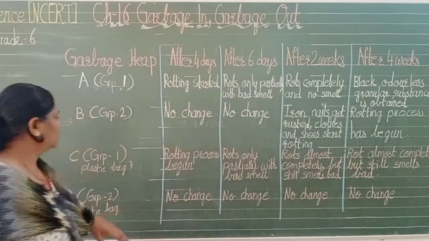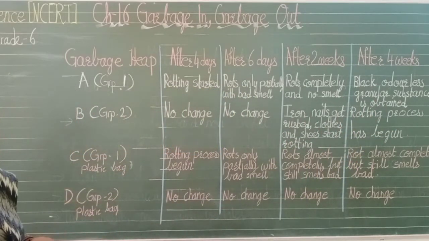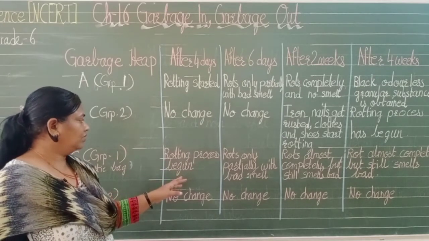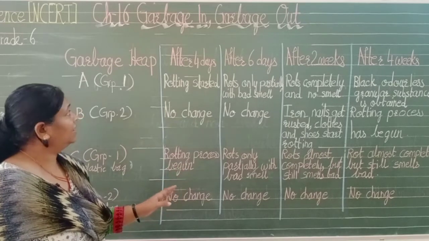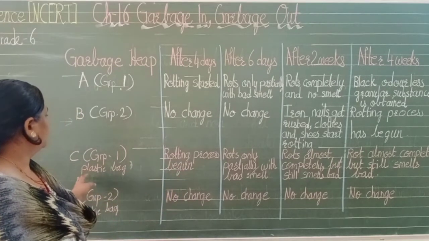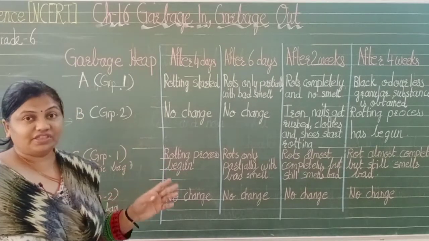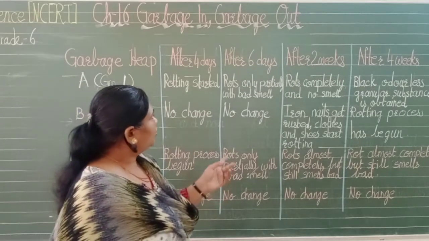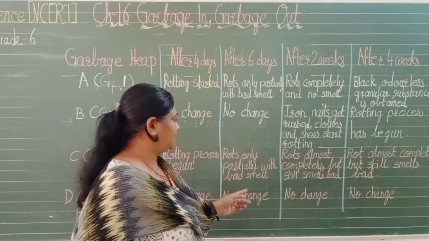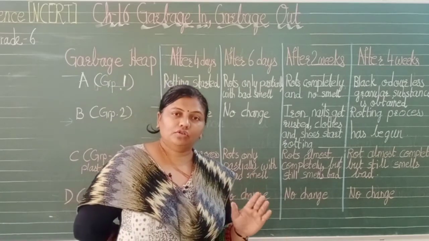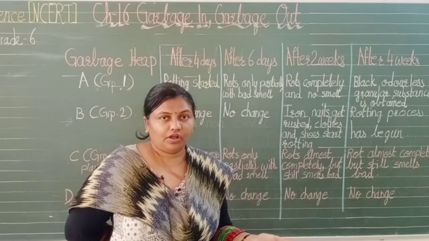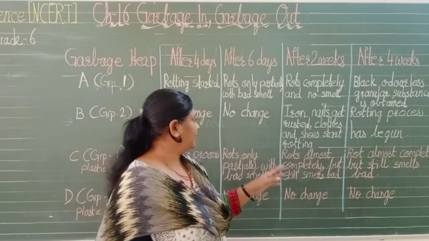Now what about the material kept in a plastic bag? It also rotted. The rotting process started after 4 days for group 1, the vegetable peels and so on. Now it rots only partially, with a bad smell. Again it will rot only partially, but a bad smell has started to come out from it.